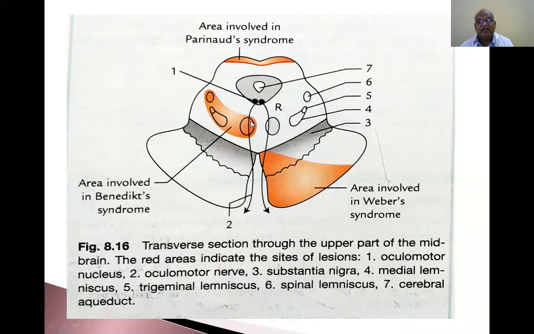Whereas the pyramidal fibers cross to the opposite side, so contralateral hemiplegia occurs. There is no involvement of corticospinal, frontopontine or parieto-occipital fibers in Benedikt syndrome. So this only is involved.